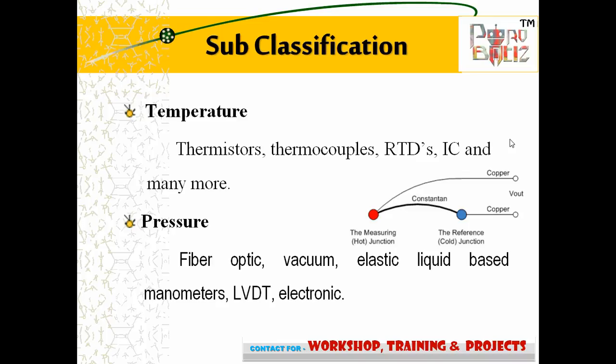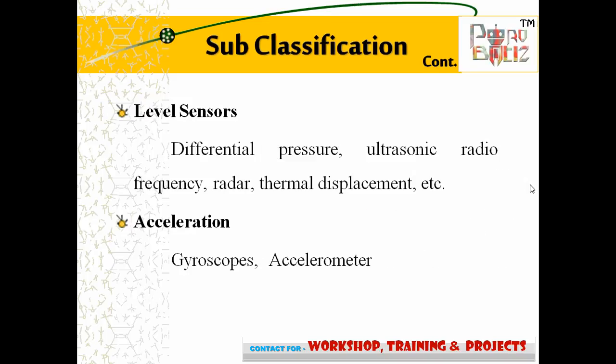Here are the sub-classifications we have to discuss. That is temperature: thermistors, thermocouples, RTD, IC and many more. Pressure: fiber optic, vacuum, elastic, liquid based manometers, LVDT, electronics. LVDT is a linear variable differential transducer. Level sensors: differential pressure, ultrasonic, radio frequency, radar, thermal displacement, etc. Acceleration: gyroscope, accelerometer.